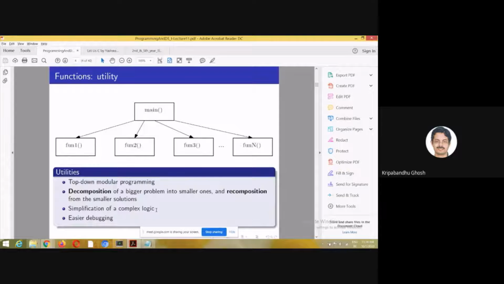For example, you want to design a railway reservation system, and there is one interface part, right? There is a part where you store the information about all the trains.